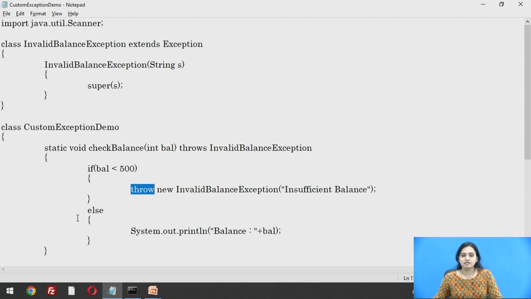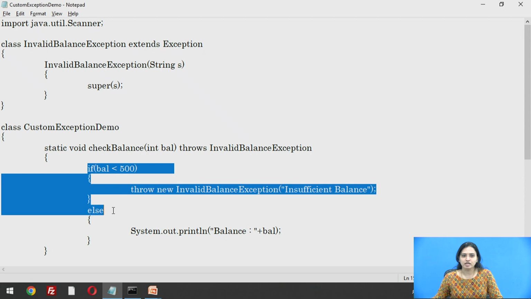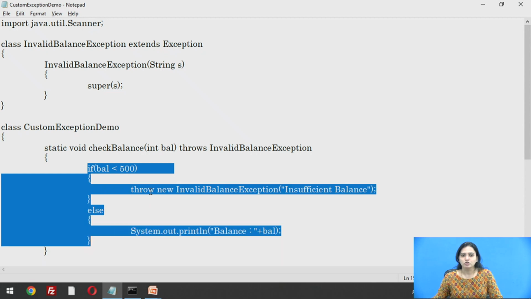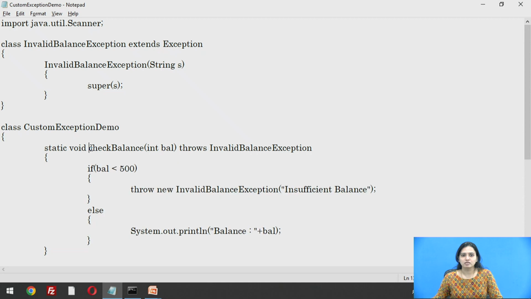If balance is greater than or equal to 500, we display the balance value. You can observe here, inside checkBalance we are just throwing the exception. There is no mechanism to handle that exception, so it becomes the responsibility of this method to throw that exception to the calling method.